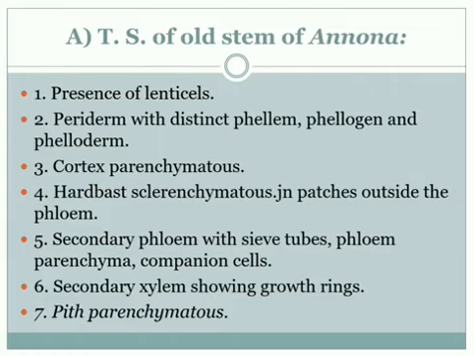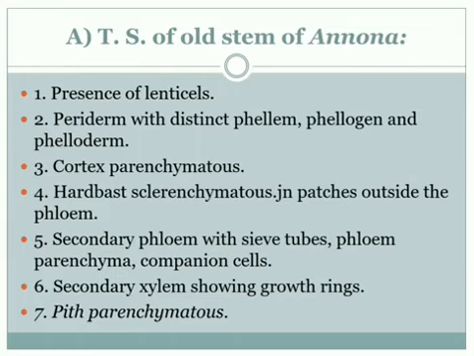Let us see one by one. We take a transverse section of the Annona stem, stain it properly, mount it with the help of glycerin and see it in the microscope. That procedure is also on your Google Classroom.